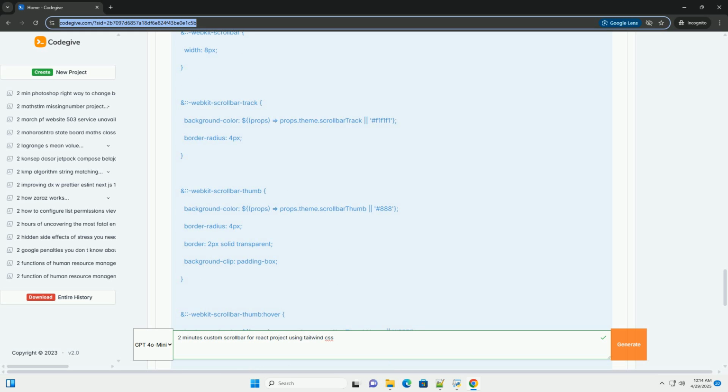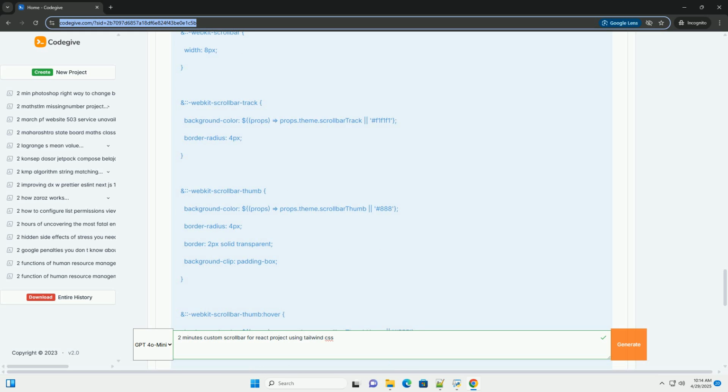3. Responsiveness. Test your scrollbar on different screen sizes to ensure that it looks and functions correctly on mobile devices, tablets, and desktops. Adjust the scrollbar's width and other styles as needed using media queries in your CSS. 4. Performance. Avoid complex or overly animated scrollbar styles, as they can impact performance, especially on less powerful devices. If you're using a JavaScript-based solution, choose a library that is optimized for performance.